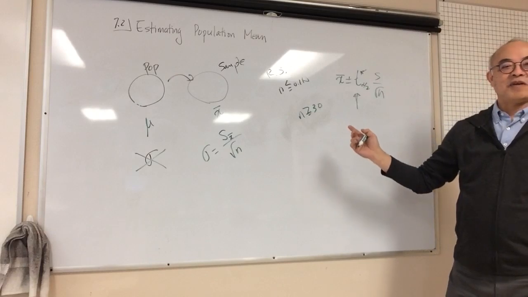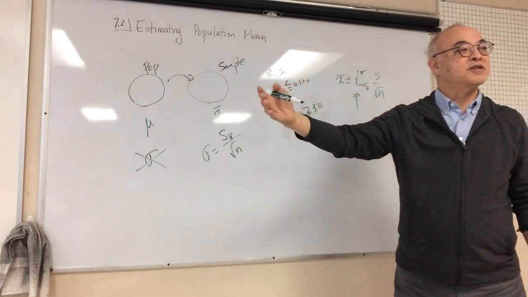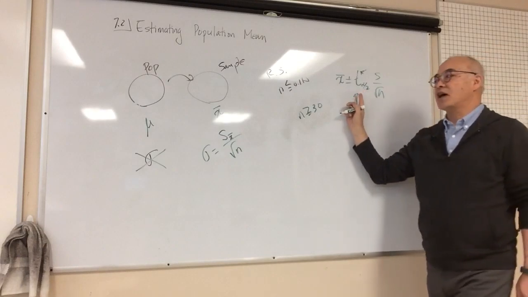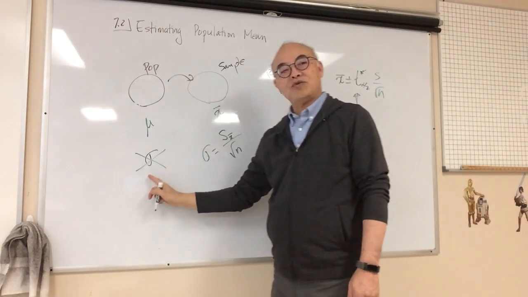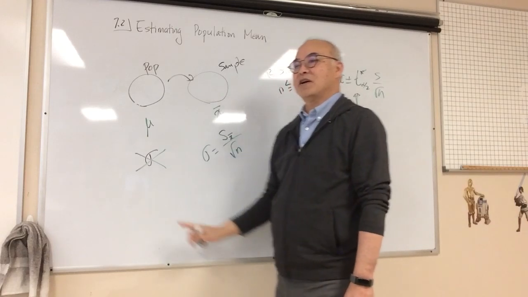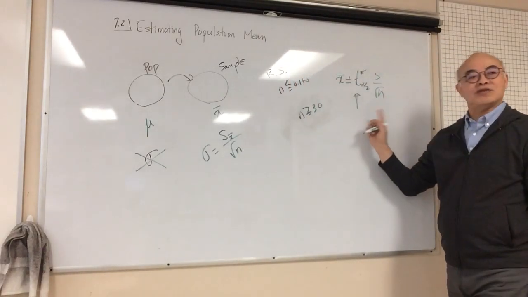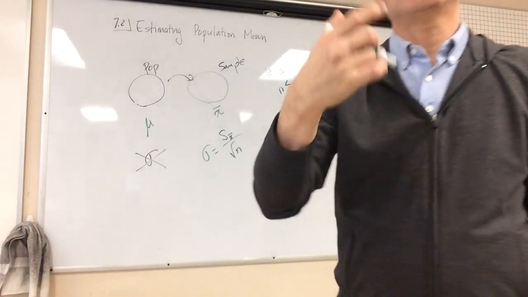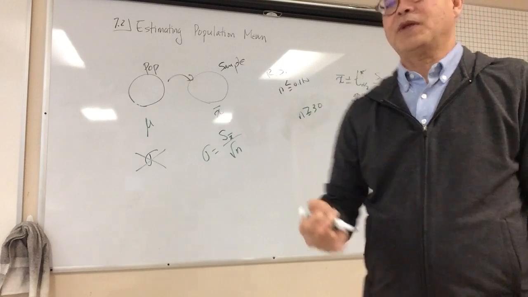Okay. And I'm not going to go through all the details, but the reason why we cannot use a normal distribution here is because we do not know this. Because we do not know this, we cannot use a normal distribution. We're going to use what is called the T distribution. Okay?